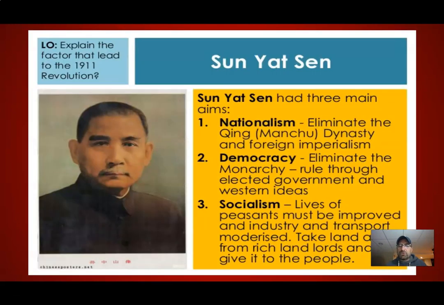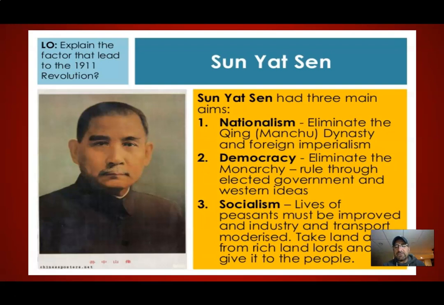And that's going to lead to what's called the Revolution of 1911, which is going to be led by Sun Yat-sen. The Revolution of 1911 is the culmination of all of that bad stuff of the 1800s. It is essentially going to do a few things. One, it's going to end dynastic rule in China, which means the Manchu or Qing dynasty is going to come to an end at that point. And it's going to be replaced by a government that Sun Yat-sen was hoping would be a democracy. He doesn't ever achieve that democracy, but there's a hope that he could have it.